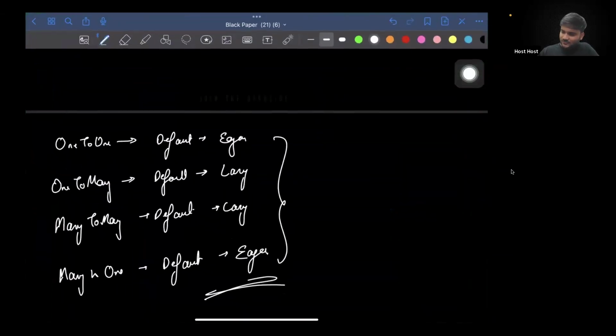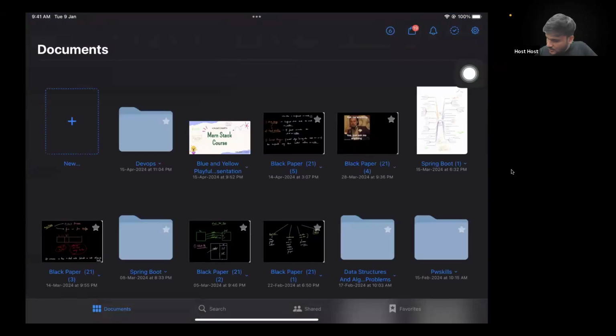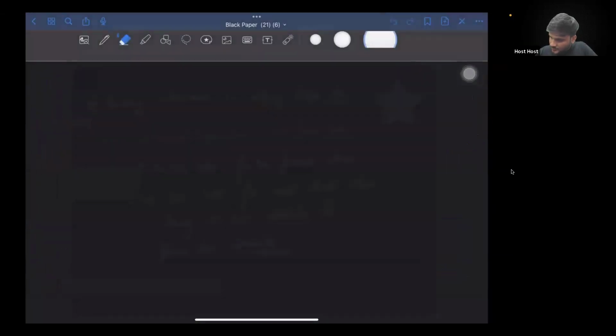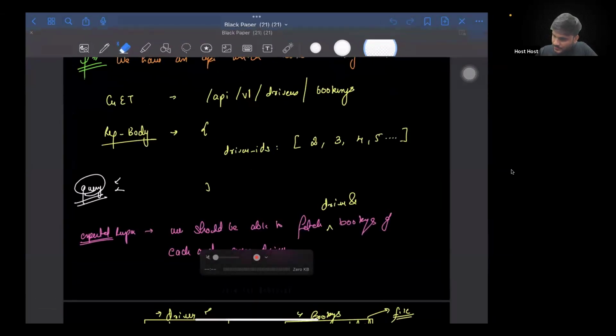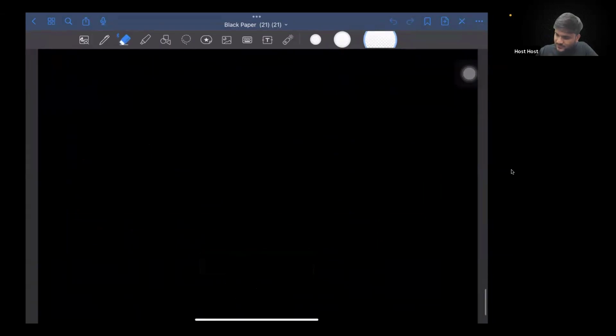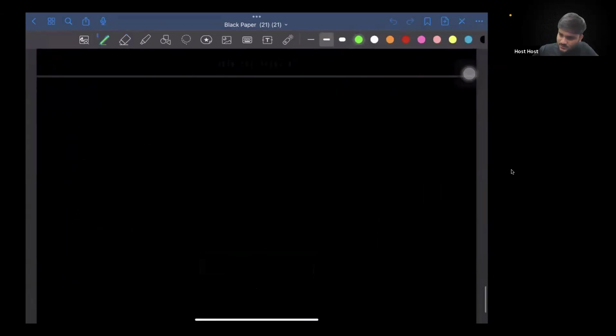Let's say we have a JPA method, driver findById, with a long ID. Let's say this is the JPA interface method.